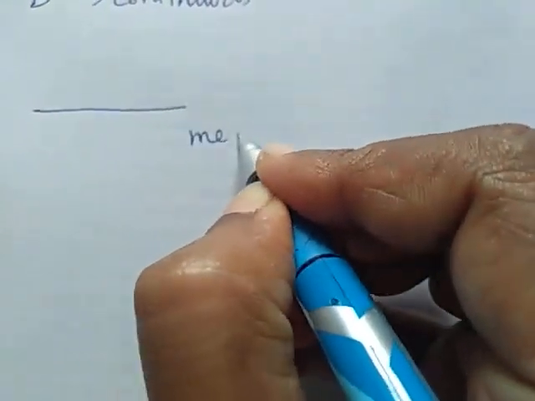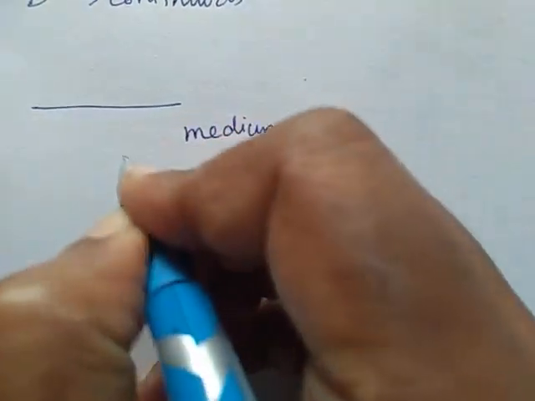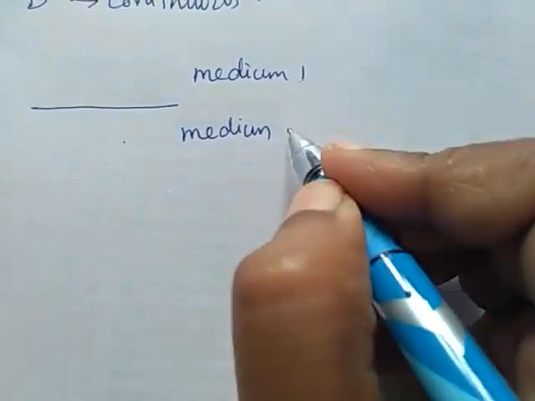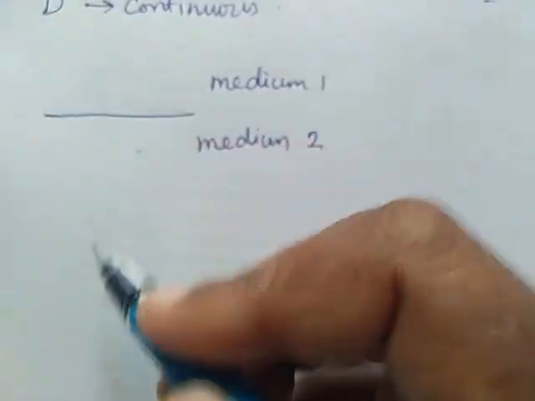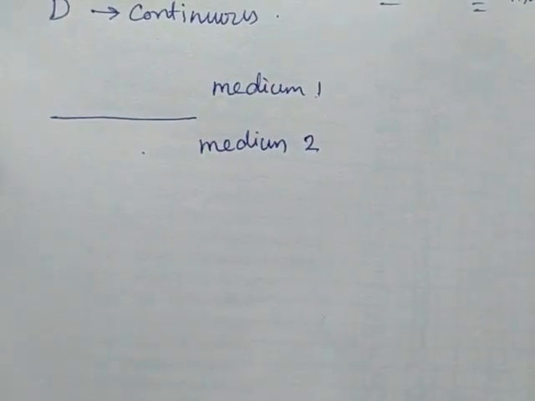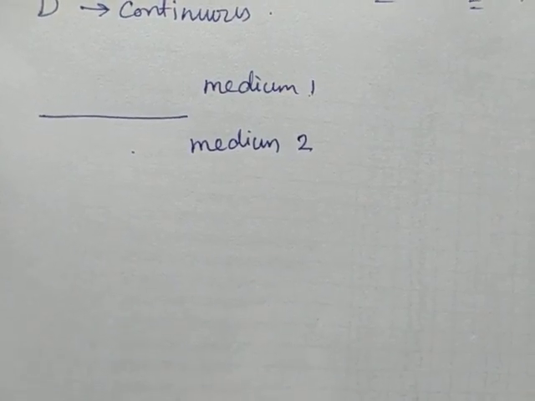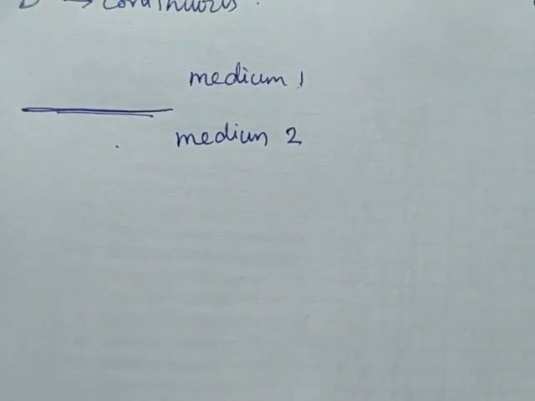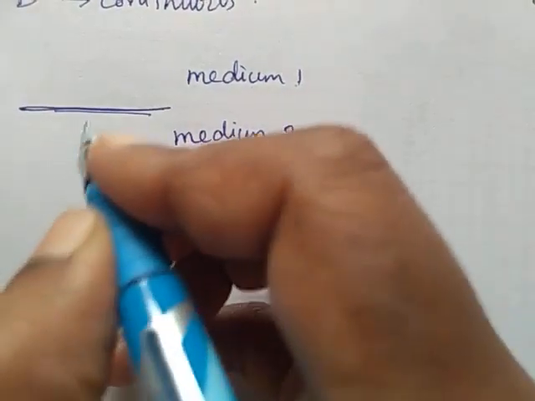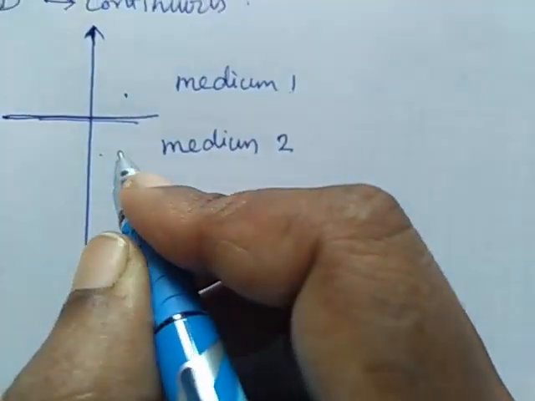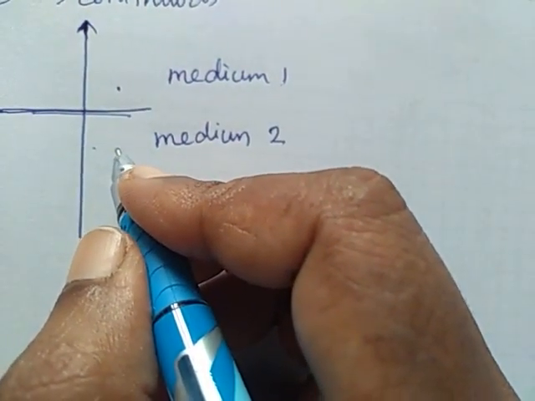This is one medium, this is another medium. I'll take them as medium 1 and medium 2. We are going to consider a disk D enclosing this path of the boundary surface, the surface between these two mediums, and whose axis is normal. So we are considering our axis also. It is normal to this medium and this medium, to the boundary.